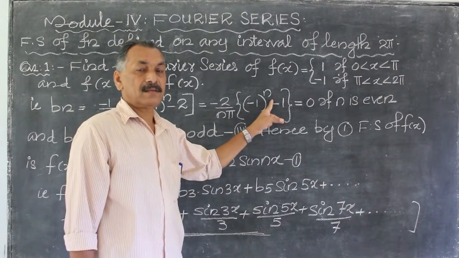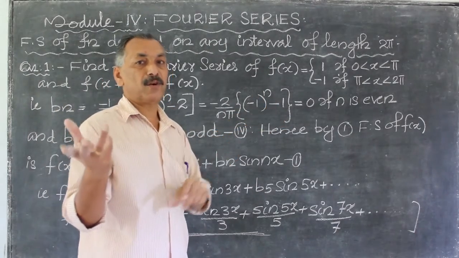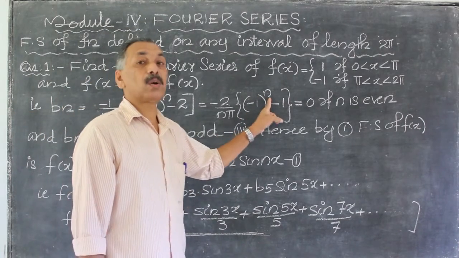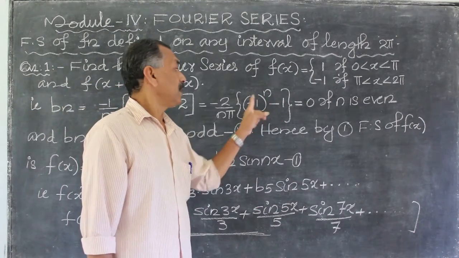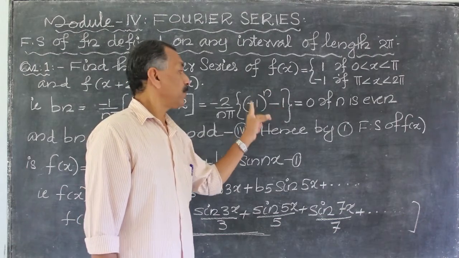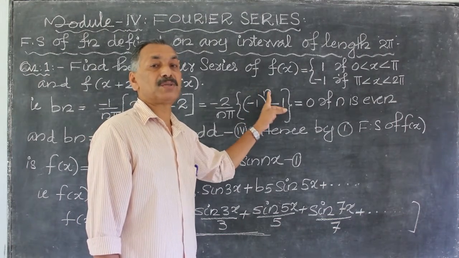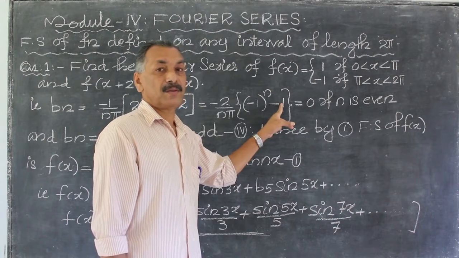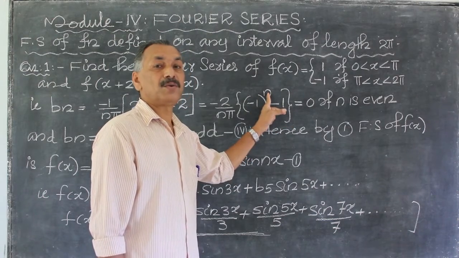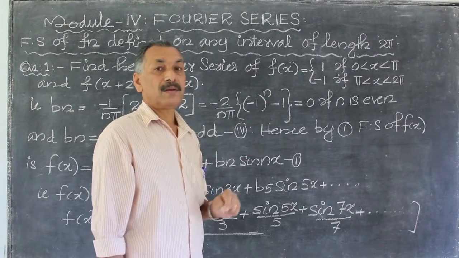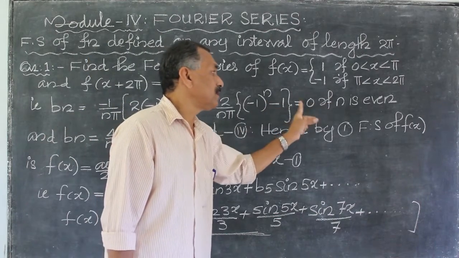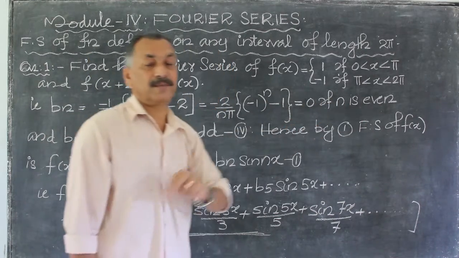Next we assume that n is equal to 1, 2, 3, etc. up to infinity. Assume that it is an even number. For even n, minus 1 squared, minus 1 raised to 4, minus 1 raised to 6, etc. Minus 1 squared is equal to 1, 1 minus 1 is 0. Minus 1 raised to 4 is equal to 1, 1 minus 1 is 0. That means if n is an even number, this value is 0.